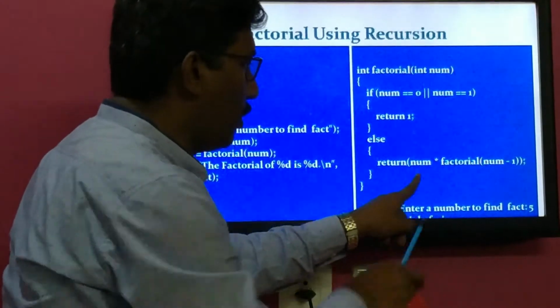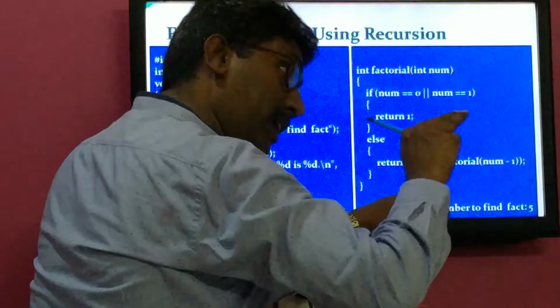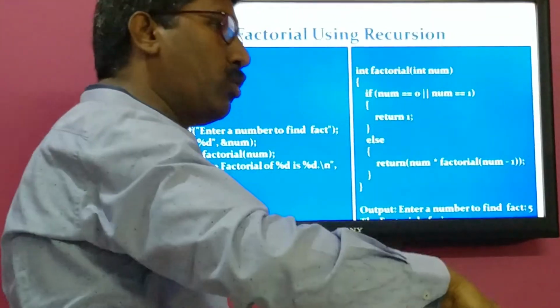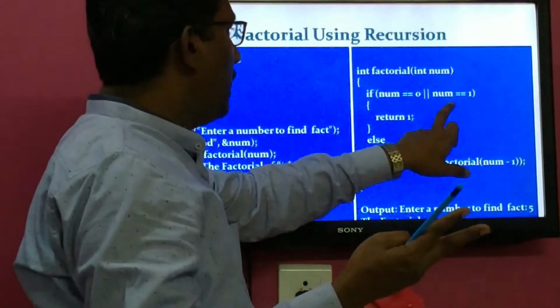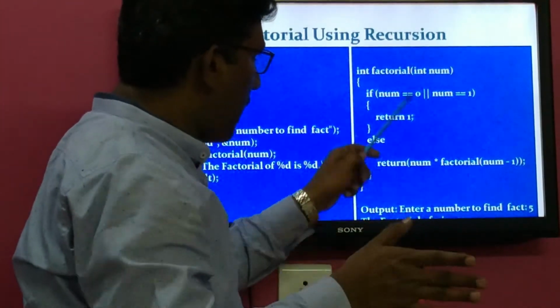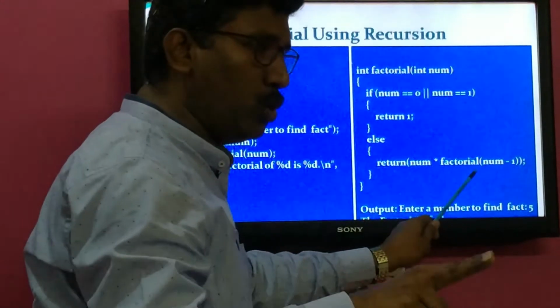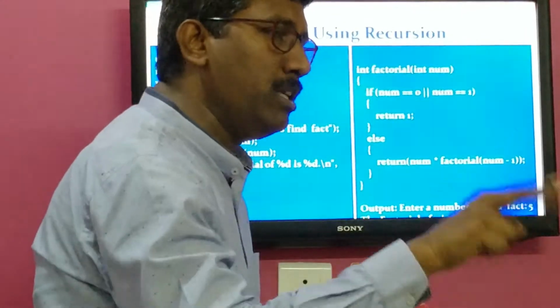Here now num is 4, so 4 into factorial of num, that is 4 minus 1, is 3. In that case, a third recursive call will be generated dynamically. In that code, num will be 3 and it will be compared, condition false, control goes to the else part. In the else part, num is 3 and 3 minus 1 is 2, another recursive call. So then the fourth recursive call, in that num is 2.